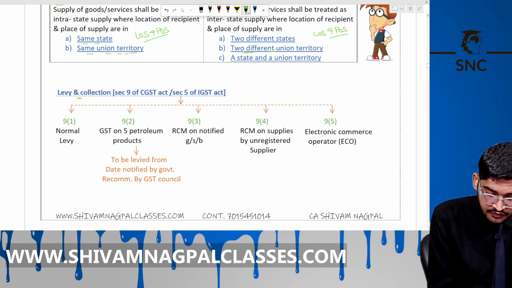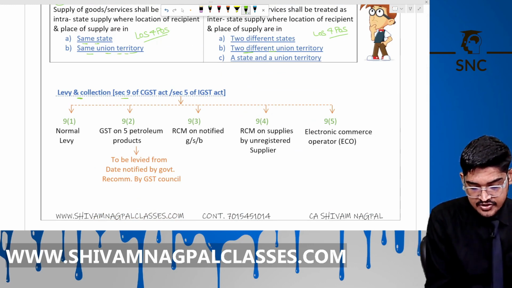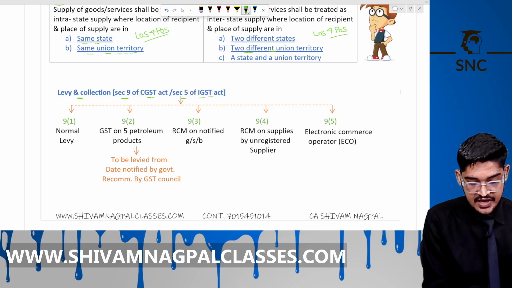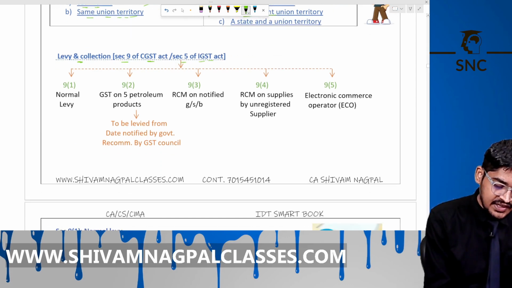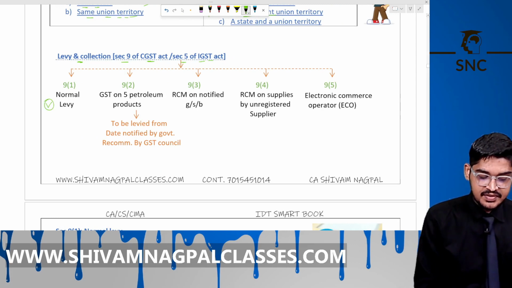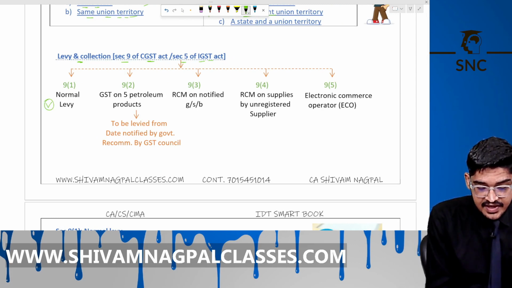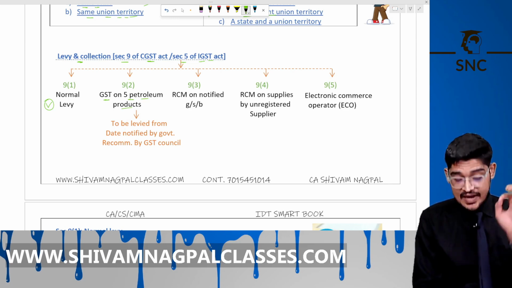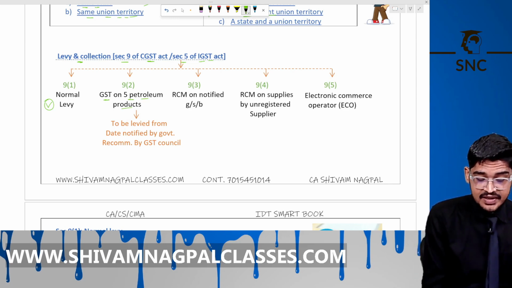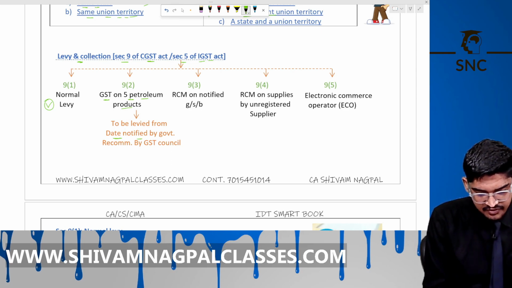The next is levy and the collection of GST. Section 9 of CGST Act and section 5 of IGST Act. Section 9(1) says normal levy, means it creates charge if you made a supply. Now 9(2) says GST on the 5 petroleum products to be levied from the date notified by the GST Council. We have studied it in chapter number 1.